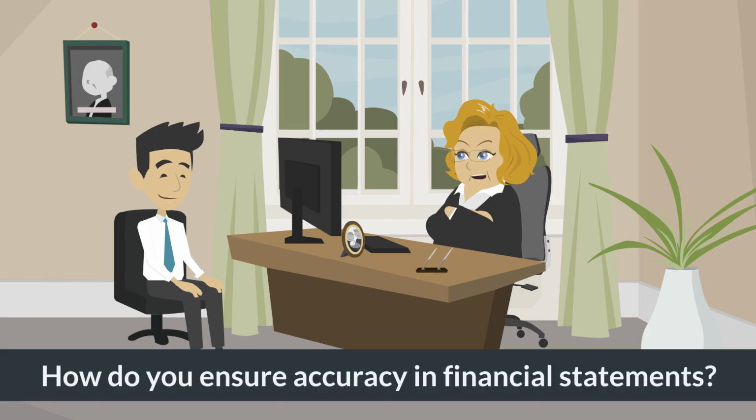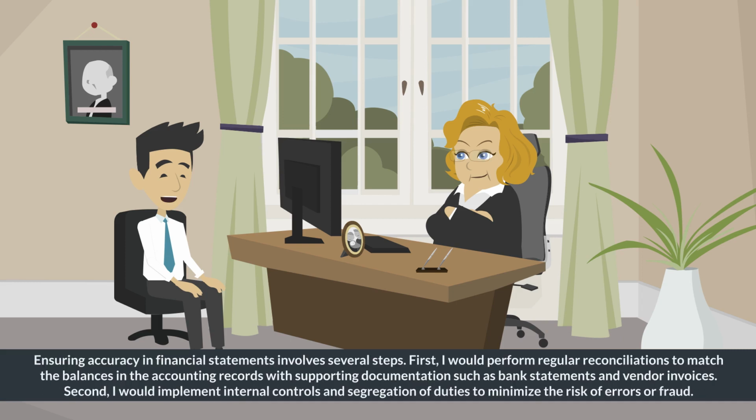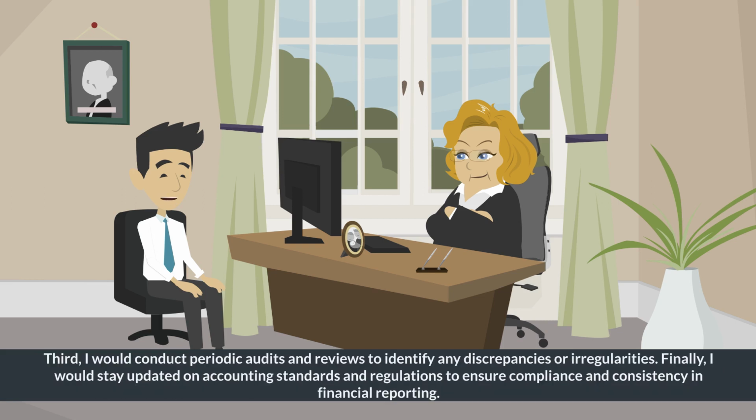How do you ensure accuracy in financial statements? Ensuring accuracy in financial statements involves several steps. First, I would perform regular reconciliations to match the balances in the accounting records with supporting documentation such as bank statements and vendor invoices. Second, I would implement internal controls and segregation of duties to minimize the risk of errors or fraud. Third, I would conduct periodic audits and reviews to identify any discrepancies or irregularities. Finally, I would stay updated on accounting standards and regulations to ensure compliance and consistency in financial reporting.